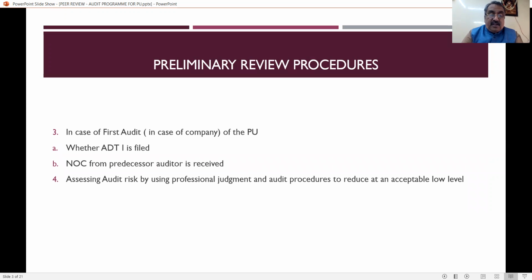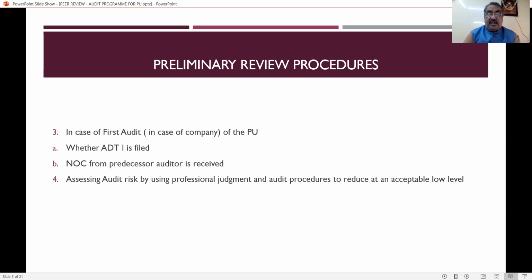Then in case of a company, if it is the first audit, that is, the first time he has been appointed as the company auditor, then check whether the practicing unit has filed the ADT-1 before the ROC. And if it is a continuing one, that is, if the file is being taken over from another auditor, then the practicing unit has to get the no objection certificate from the predecessor auditor.